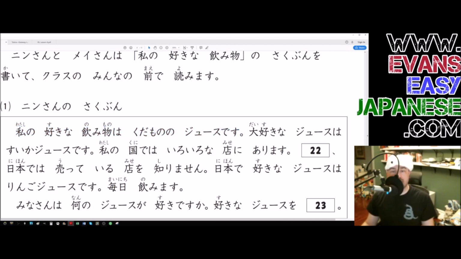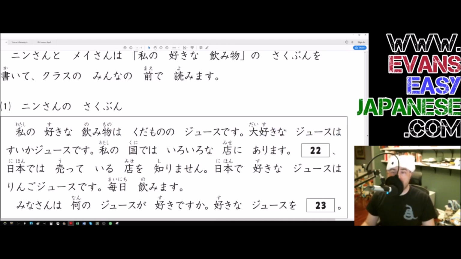The desu here is to be polite. And after a noun, desu signifies the copula, as in the word something like is. 大好きなジュースは... oh, that was super highlighty. Daisuki is just like suki, only big. In fact, that's the kanji for big, so it means I really like it, aka I love it. Oh my god, it's amazing. So daisuki na juice wa.